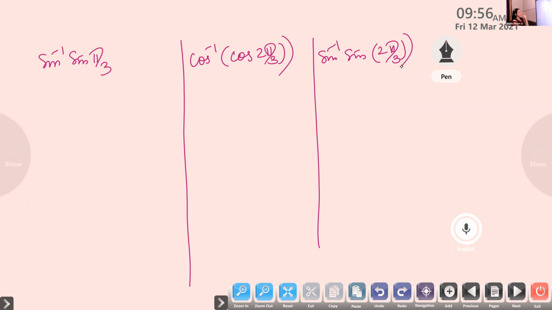Whenever you are given like this, first you have to check whether this argument pi by 3 lies in the interval, the principal branch of sine inverse. Is it lying within this interval or not? You check it. Rijas, does pi by 3 belong to this interval?